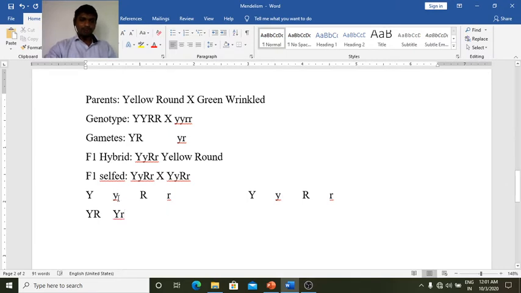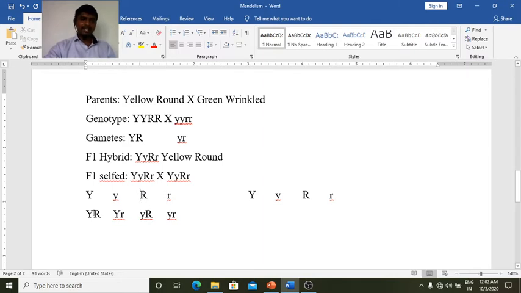Now this small y may get associated with the capital R, and we get small y, capital R. Similarly, this small y may get associated with the small r, and we get small y, small r.